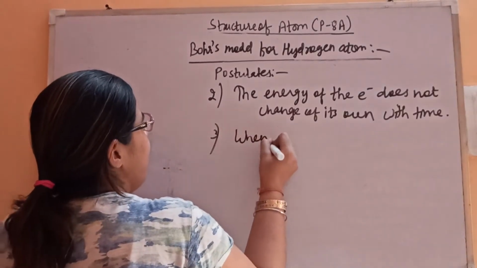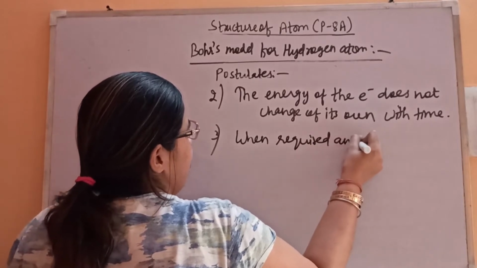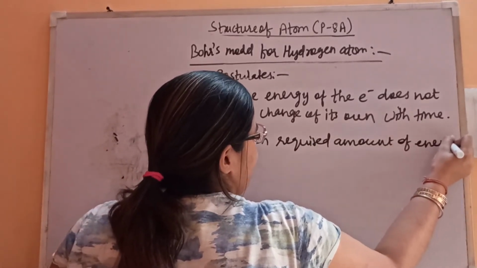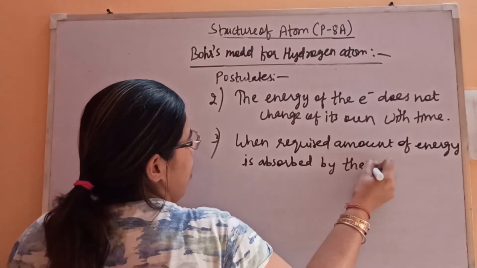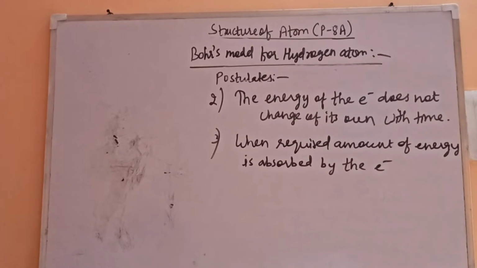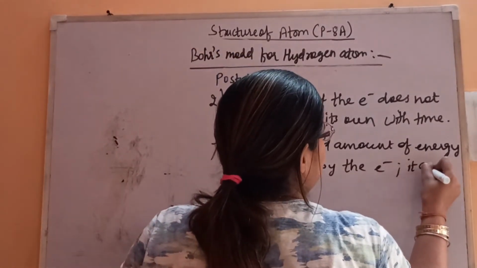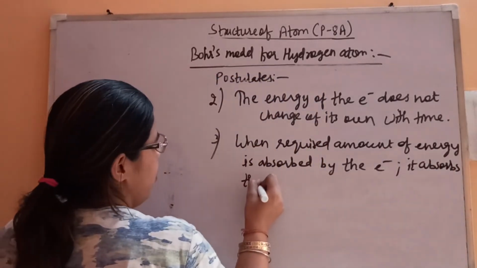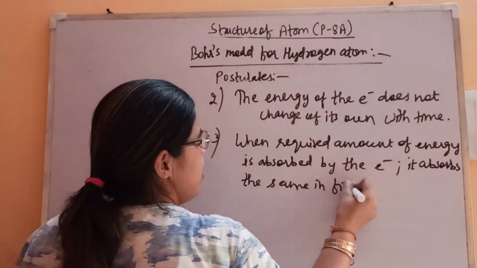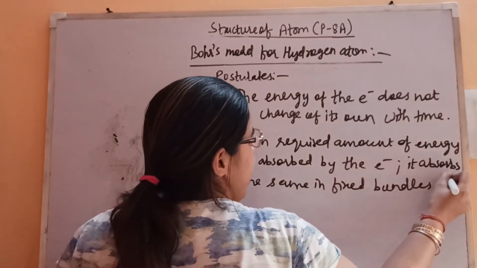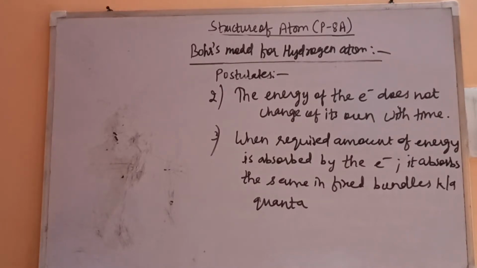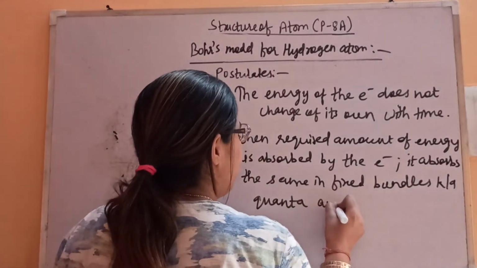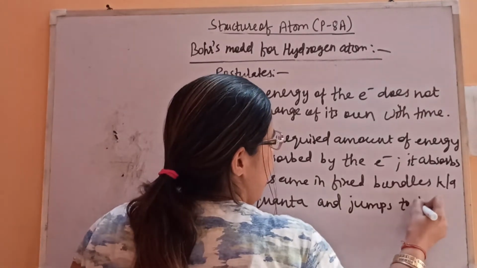Third is, when a required amount of energy is absorbed by the electron, it absorbs the same in fixed bundles, packets of energy known as quanta, and by absorbing that energy, it jumps to a higher energy state.